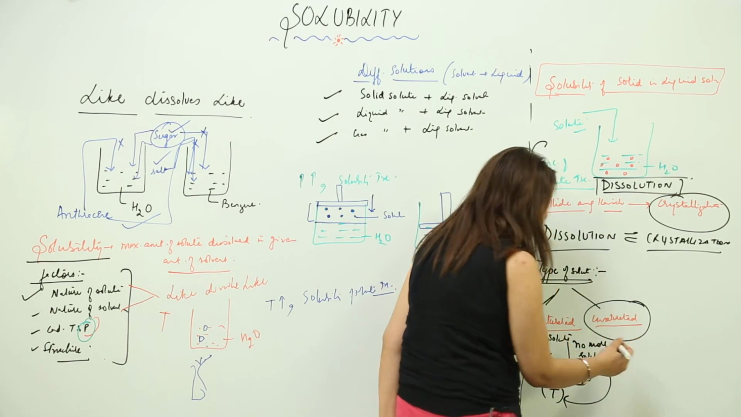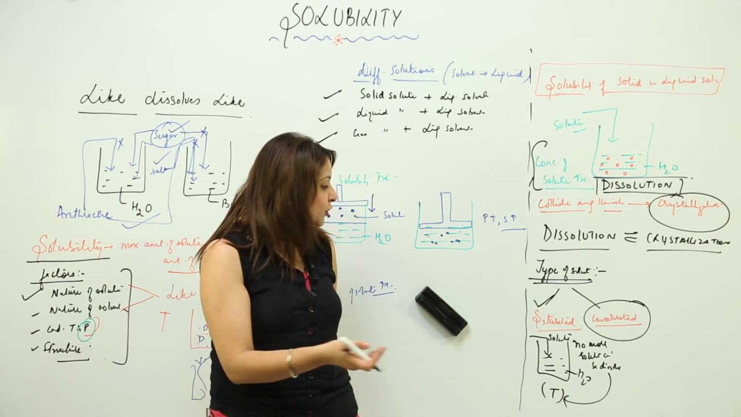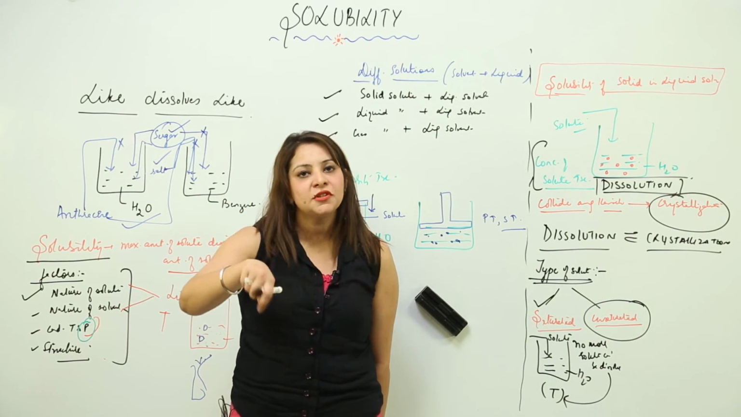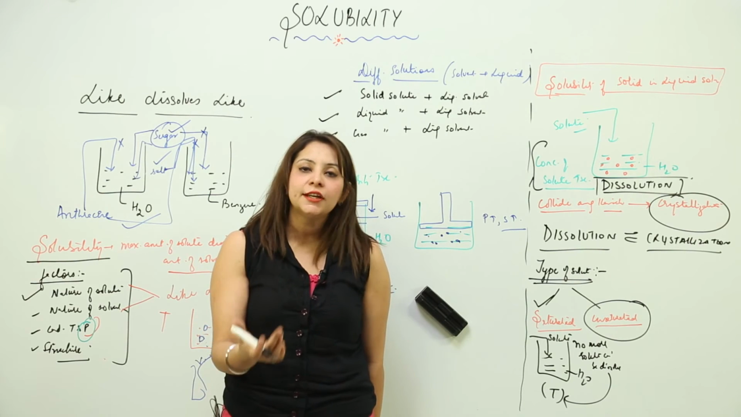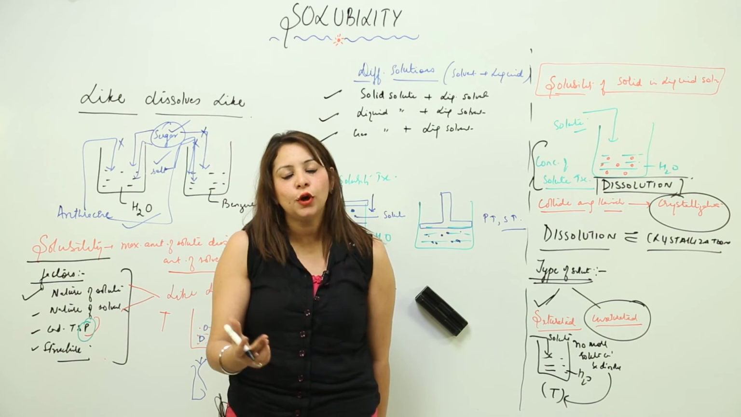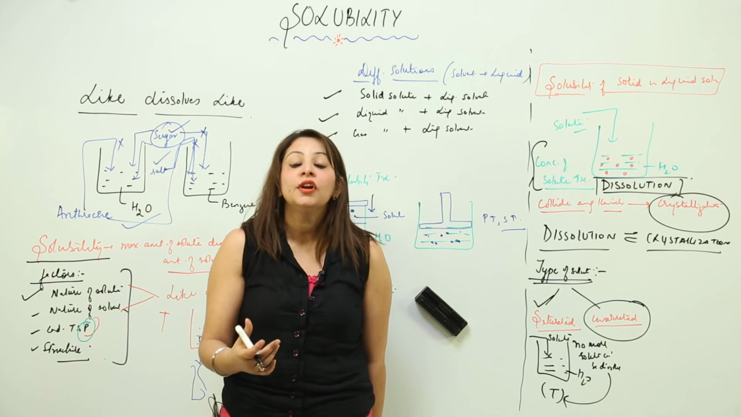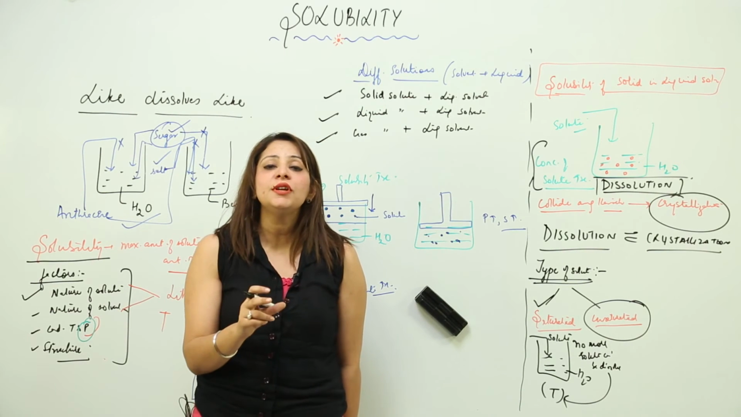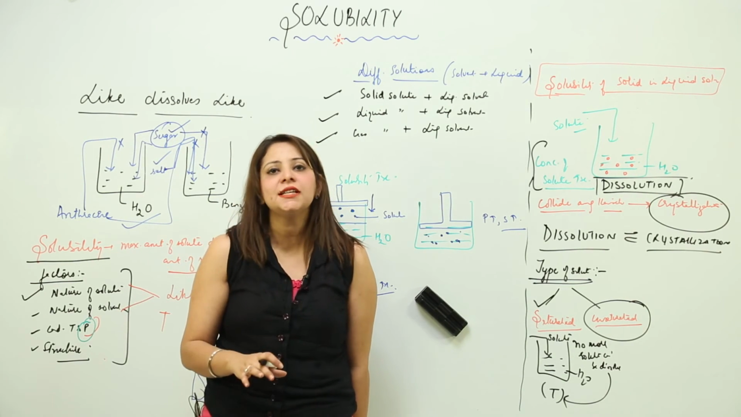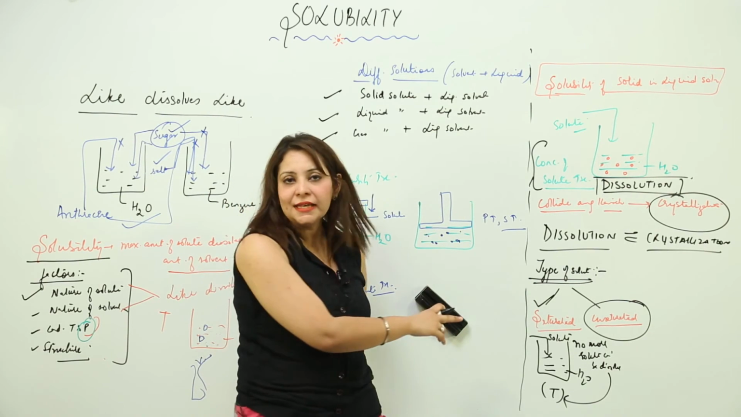Suppose I am taking water, I am adding salt to it, I am stirring it, so it is getting dissolved. I add a few more spoons, it gets dissolved. I add more spoons, it gets dissolved. So a solution which still has the ability to dissolve more solute, right, is called unsaturated.